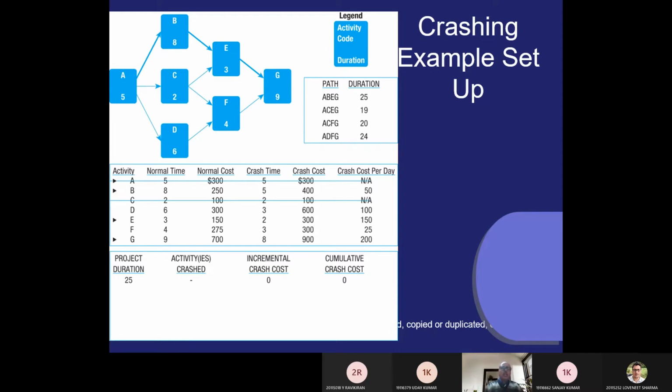Per day cost for A is 300 by 5. Per day cost for B is 250 by 8. Am I clear? Per day cost for E is 150 by 3. Per day cost for G is 700 by 9. Am I clear?